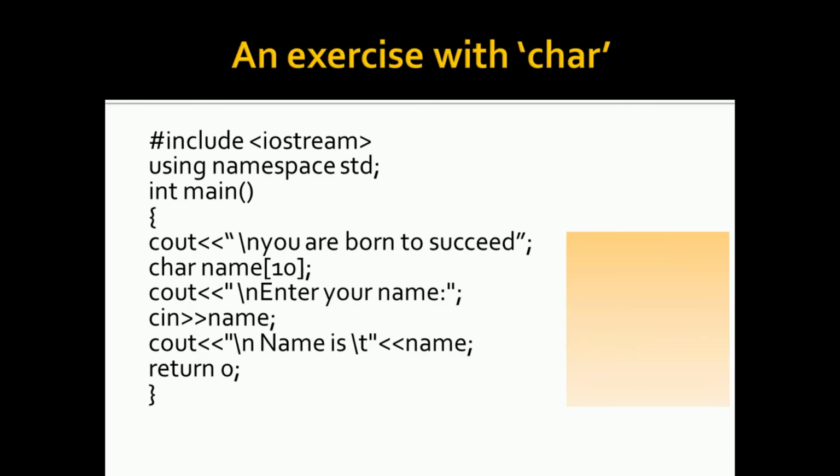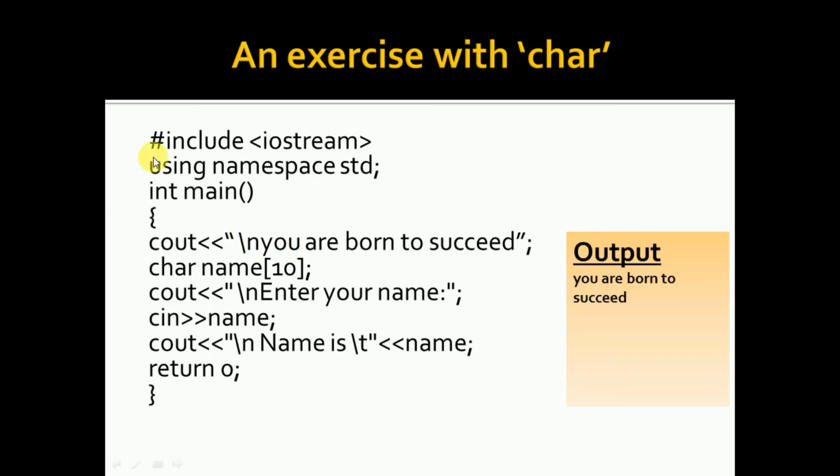Okay. Now, one more exercise with char. What do you mean by char? It is character. So, characters, which means writing name, writing the roll number, writing "enter your marks", all those remain as character. So now, the same program, I am typing hash include iostream, using namespace std, int main, I am opening. Now, what would be my output first? It comes to the next line and "you are born to succeed". That would be my output first.